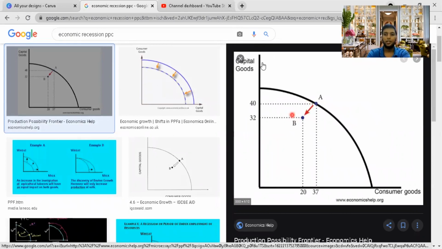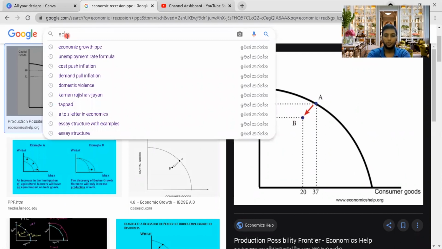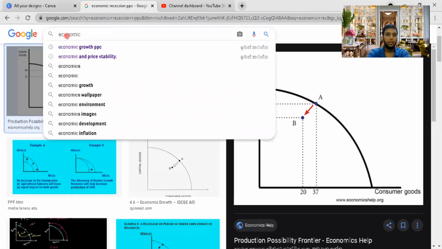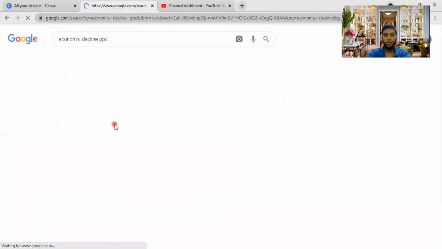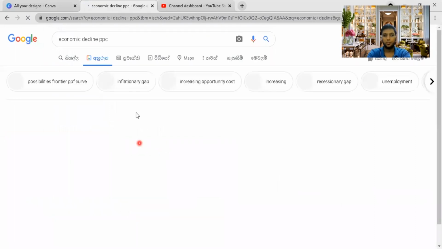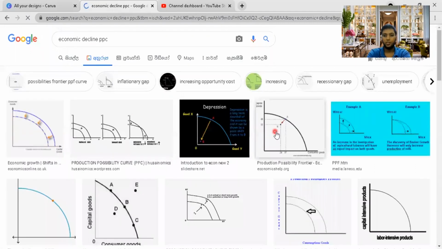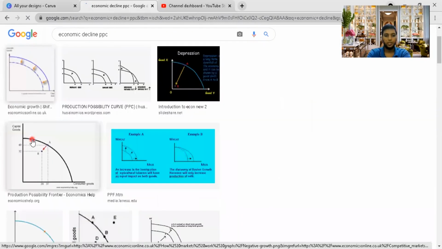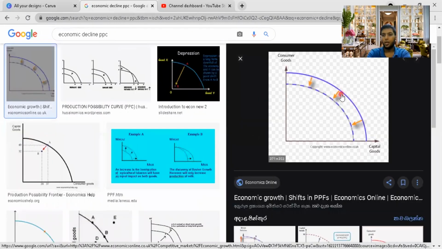Economic decline, as I said, if it is lasting for a long period of time, the economy will fall down. You might see here how economic decline is presented. It is a shift inward in the PPC. So it's actually falling down in the PPC. Okay, so you might see here, this is economic decline. Your productivity has fallen down completely, and you can't restore to the point easily.